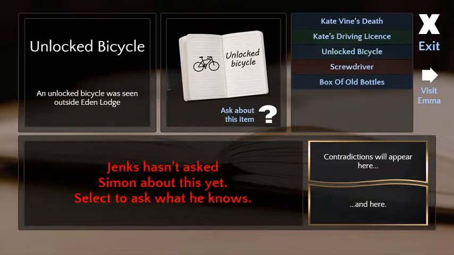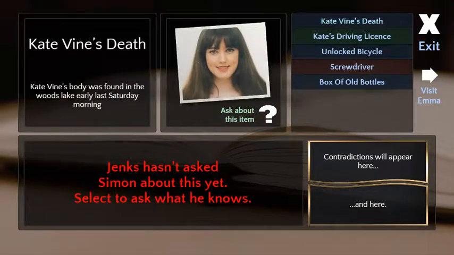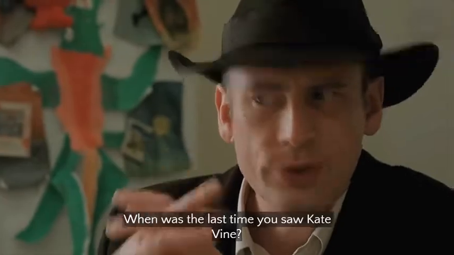How do I do that? Ask about this item. Yes. Or let's start with the death. Okay. That's probably more pressing than his bike. Right. When was the last time you saw Kate Vine?